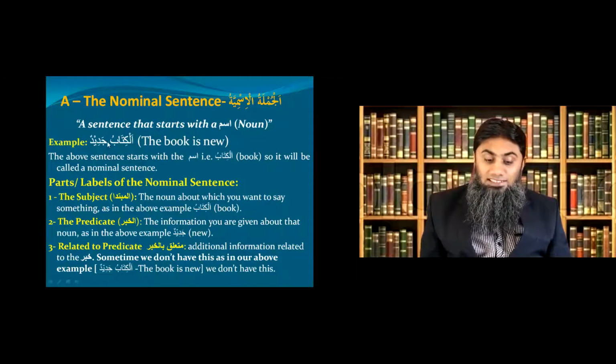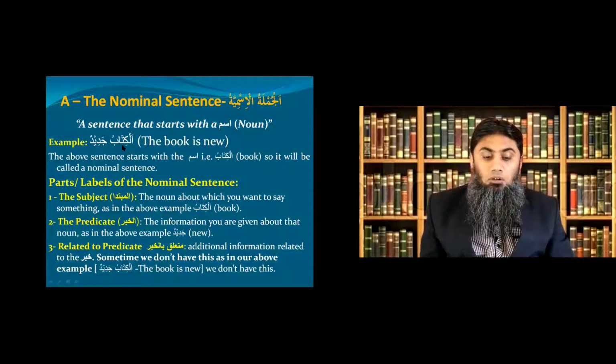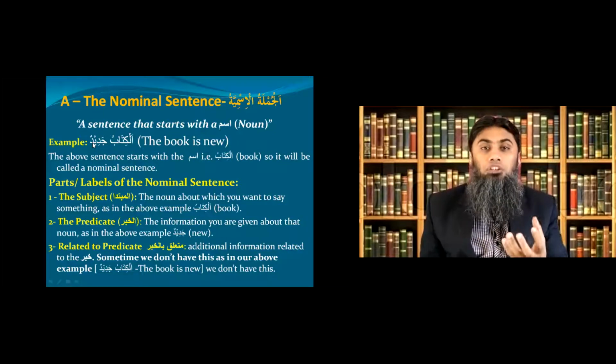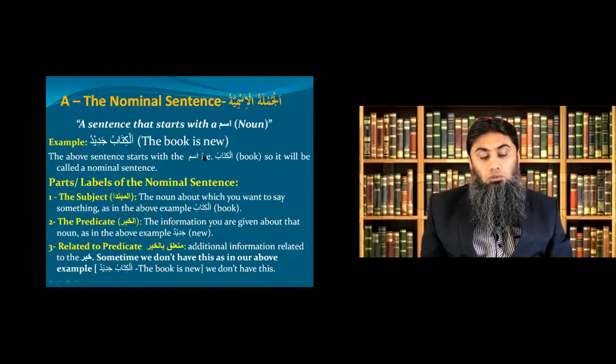So one more time, the ism or the noun about which you want to say something is called subject or mubtada, like al-kitabu. And the actual piece of information you are giving about that subject will be called khabar or predicate, like jadidun in this example, which means the book is new. Okay. And the last and third possible part of jumlatul ismiya, which we don't have in this example, is called muta'alliq bil khabar or related to predicate. What is it? Additional information related to khabar. Sometimes we do not have this, as in the above example, and sometimes we do have this.